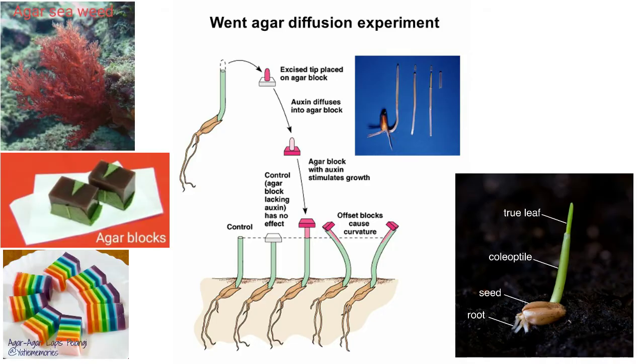In his second experiment, he placed the agar blocks on the decapitated coleoptile tips. The coleoptile tips did not show any response. In his next experiment, he placed the detached coleoptile tips on agar blocks. After an hour, he discarded the tips and placed this agar block on the decapitated coleoptile. It grew straight up, indicating that some chemical had diffused from the cut coleoptile tips into the agar block, which stimulated the growth. From his experiments, Went concluded that a chemical diffusing from the tip of coleoptiles was responsible for growth, and he named it auxin, meaning to grow.